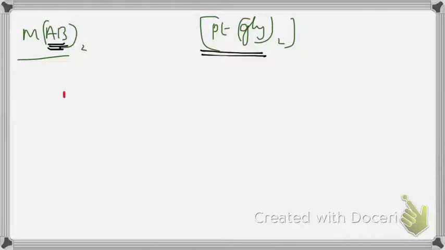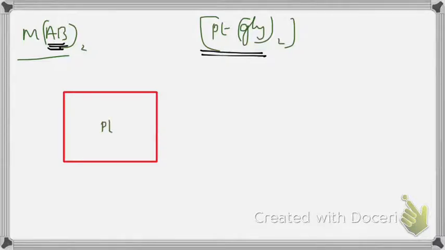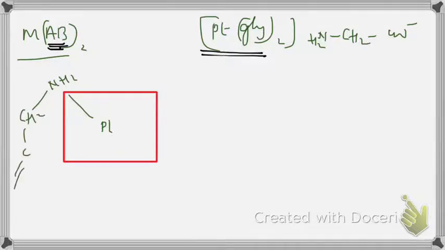Again you just draw a square, platinum at the center. What is glycine? NH2 CH2 COO minus, that is glycinate. So NH2, CH2, COO.